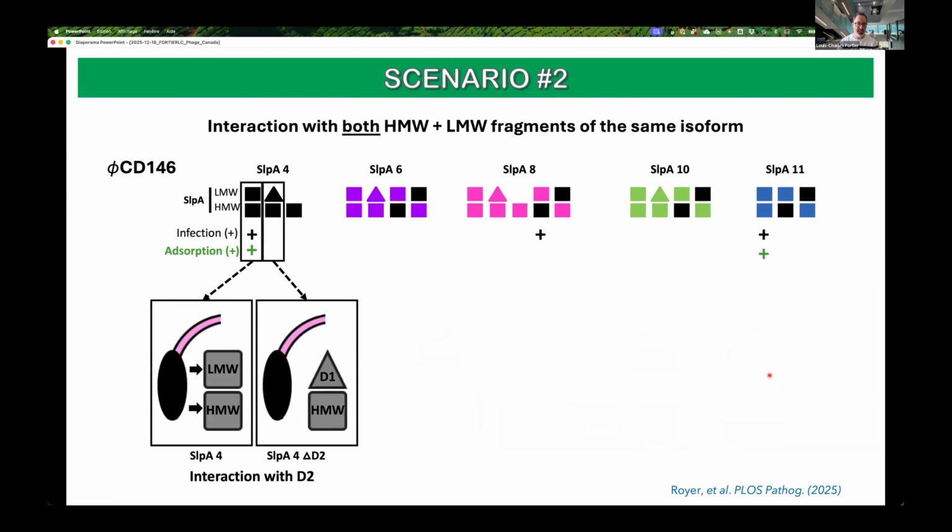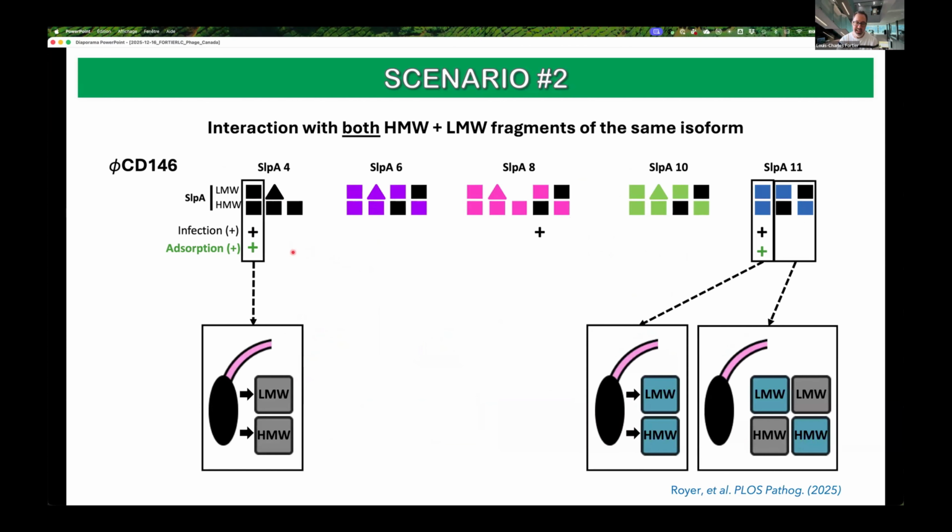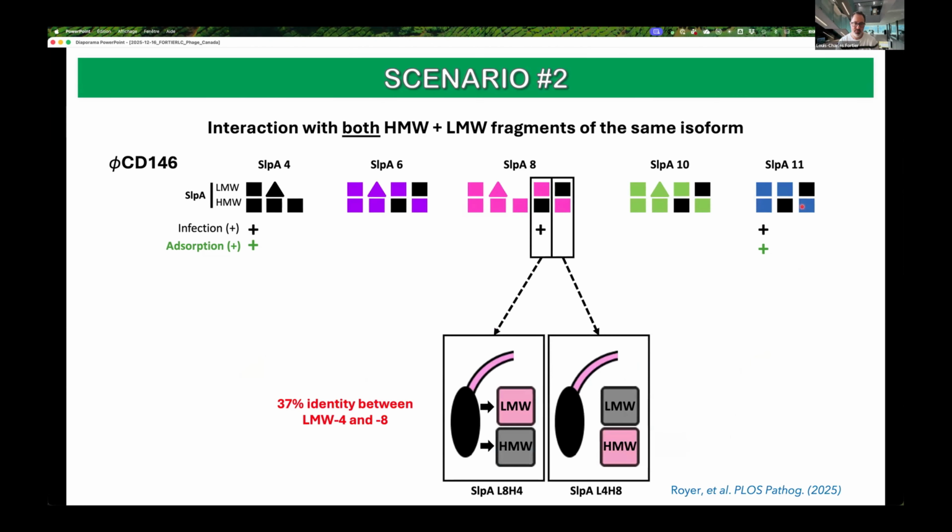The second scenario is exemplified by phage 146. This phage normally binds to the wild type 4 SLPA, but it doesn't bind to any of the deleted forms. So it seems to interact with the D2 domain, because if we delete the D2 domain, we lose infection. It also infects SLPA type 11, the wild type form, but it is not able to infect any of the hybrid versions that we tested.